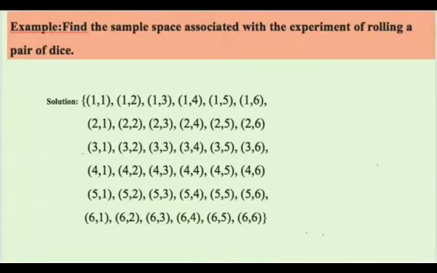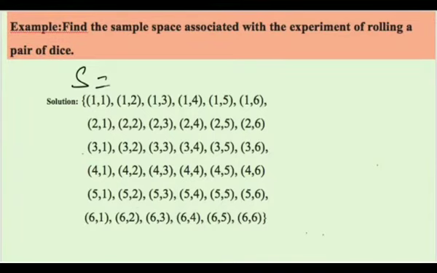And similarly, when we discuss finding the sample space associated with the experiment of rolling a pair of dice, when we throw the die, we get these many outcomes. The sample space remains the same whether the question is: what is the sample space when a pair of dice is rolled, or when a die is rolled two times. So both will give us the same answer. So here one with one, one with two, one with three, one with four, one with five, one with six, and similarly two with all the six.